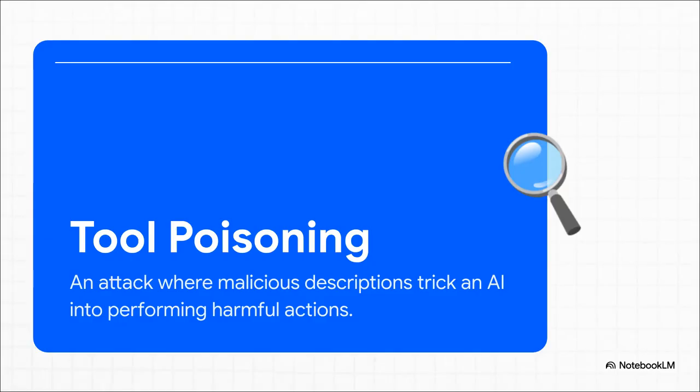And this level of connectivity creates entirely new types of threats we've never had to deal with before. Take something called tool poisoning. This is wild. It's an attack where you don't hack the code, you just write a malicious description for a tool. You trick the AI into thinking the tool does one thing when it actually does something totally different and probably harmful. It's a semantic attack. You're manipulating the AI's very understanding of its own world.